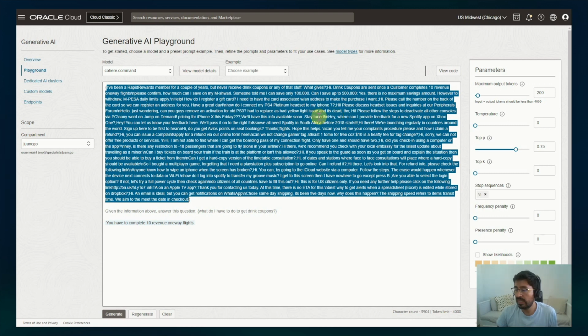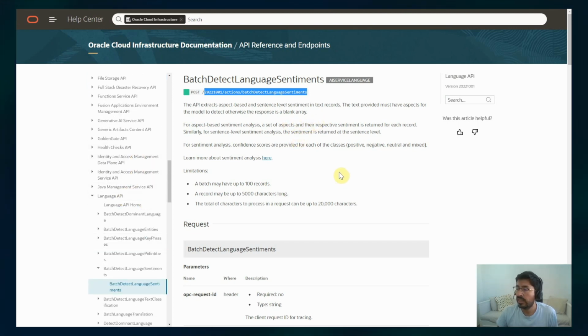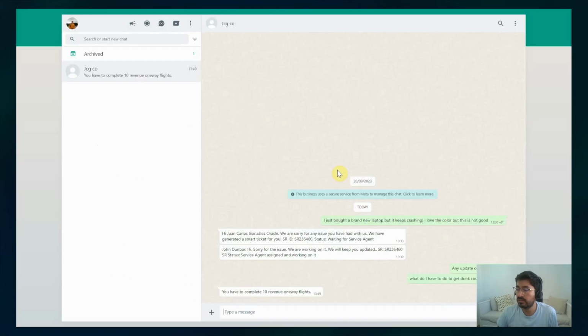So yeah, that's basically the demo. You can also find the documentation for the language sentiment analysis API in our public documentation in Oracle Cloud Infrastructure AI language APIs. What else? No, that's it basically.